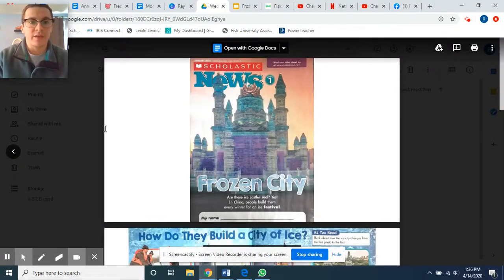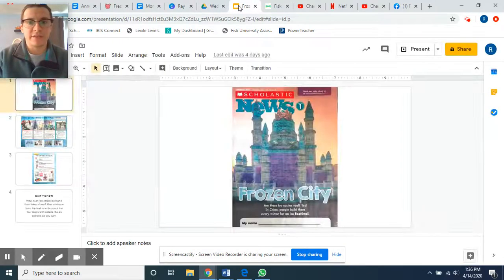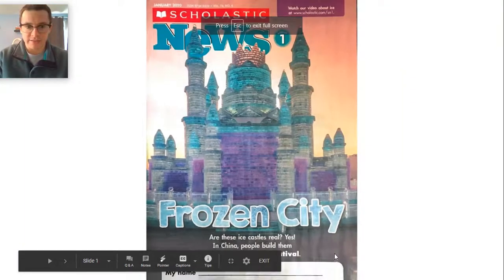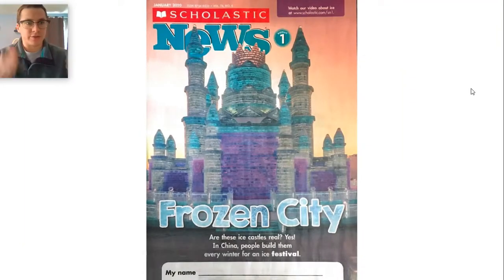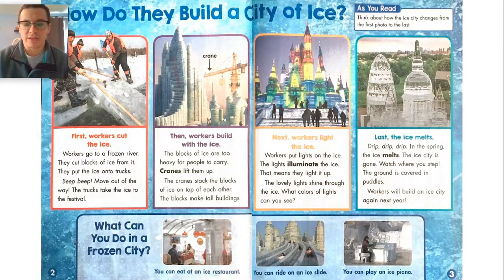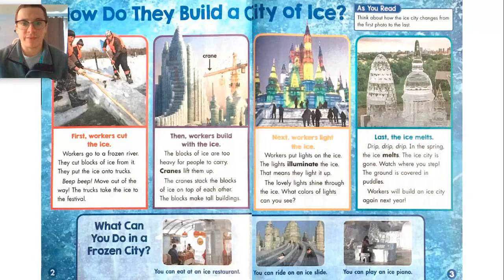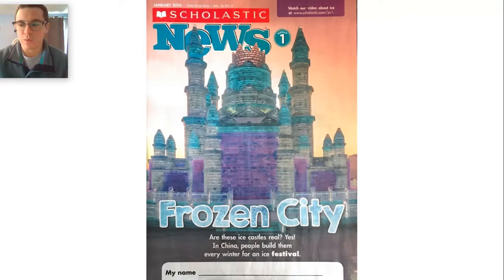There it is. All right, now let's get started. Let's hide this. My face is in a good place. All right, good to go. Today we've got this article called Frozen City. Just flipping through these pages, we can tell what the genre of this text is. I'm going to flip through it and you're going to write down what genre this article is. Go ahead.